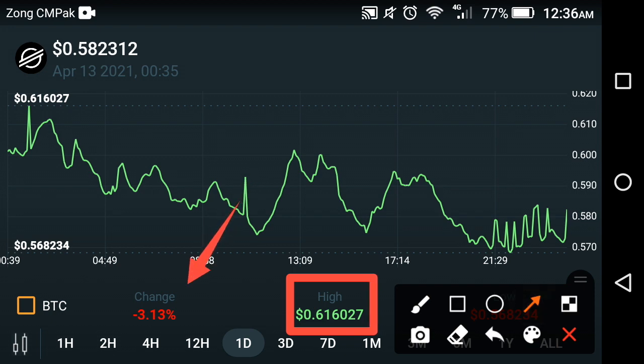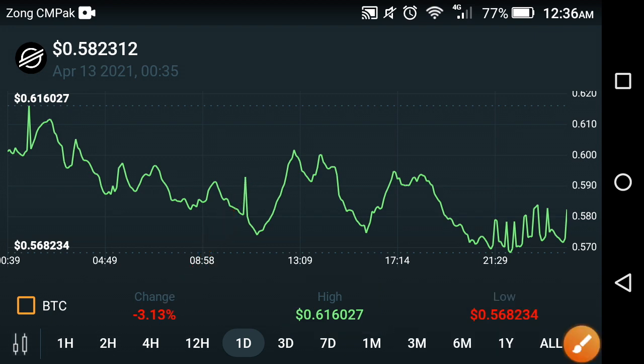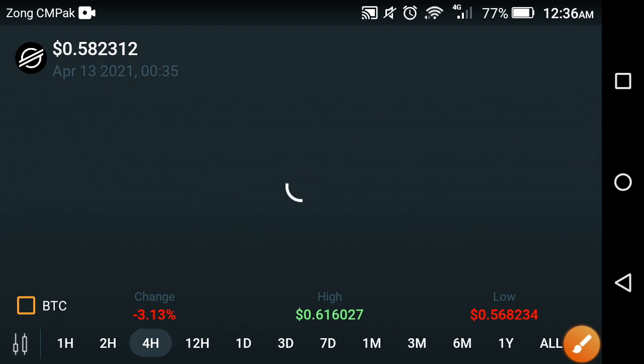So for more details, let's check out the last 4-hour price prediction. What was the change in the previous 4 hours? Let's check out the 4-hour price prediction of Stellar XLM.